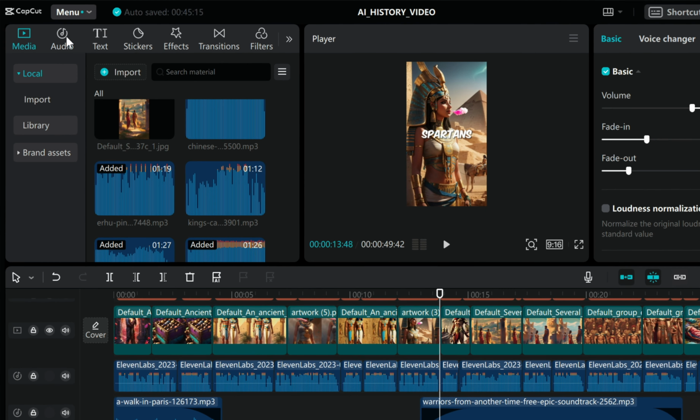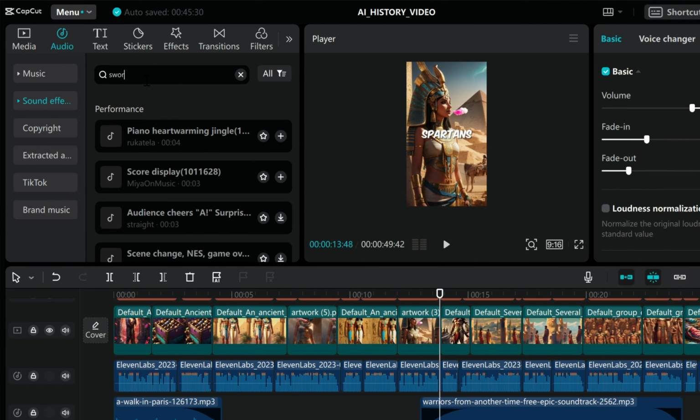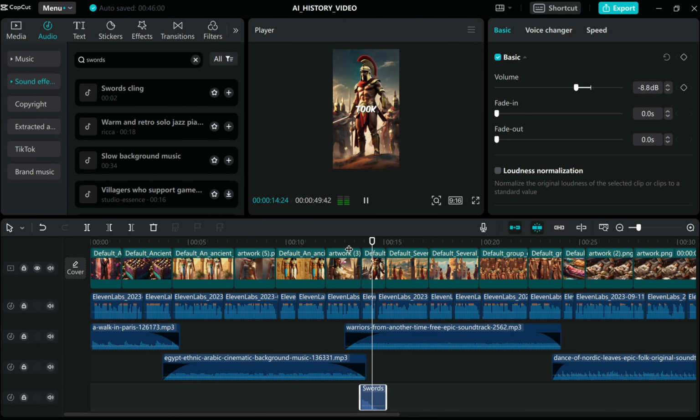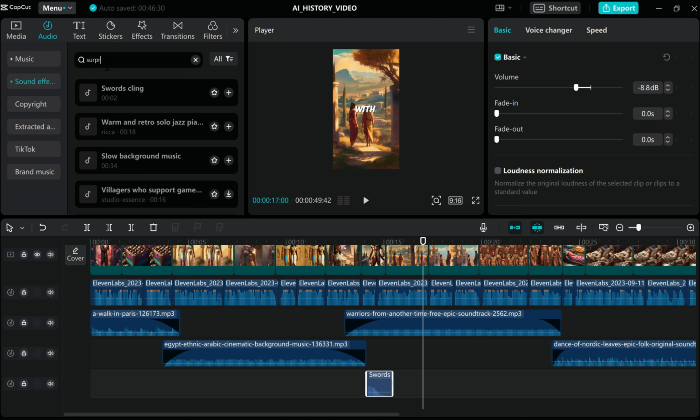You can also add sound effects from here, like I've added the sounds of swords clinking for the Vikings, and the surprise sound here.